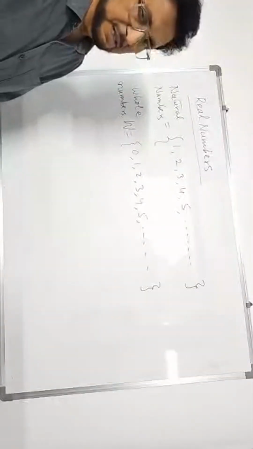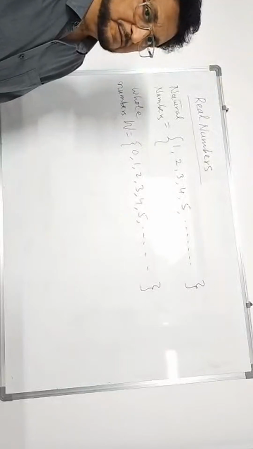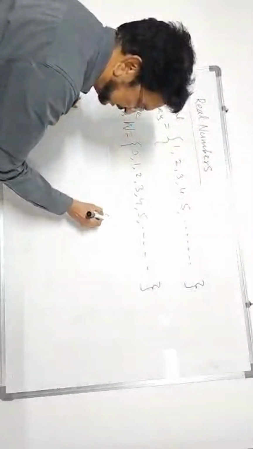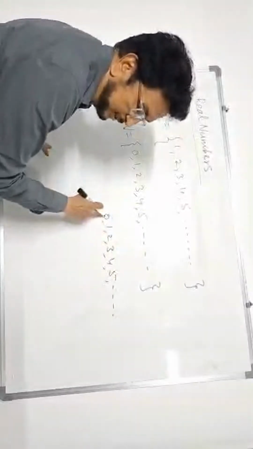Now, after whole numbers, there was a need of numbers which are less than 0. Means felt a need of negative numbers. Therefore, negative numbers were discovered. If we include negative numbers into it, positive numbers lie to the right side of 0.